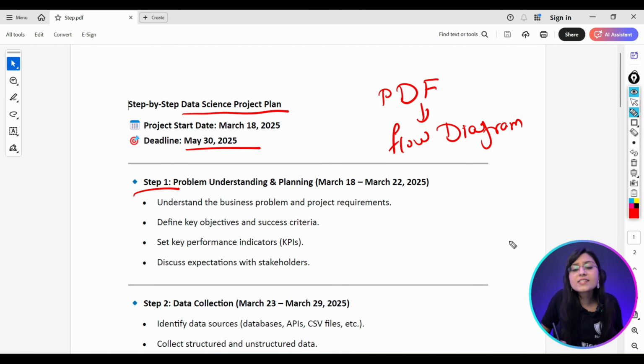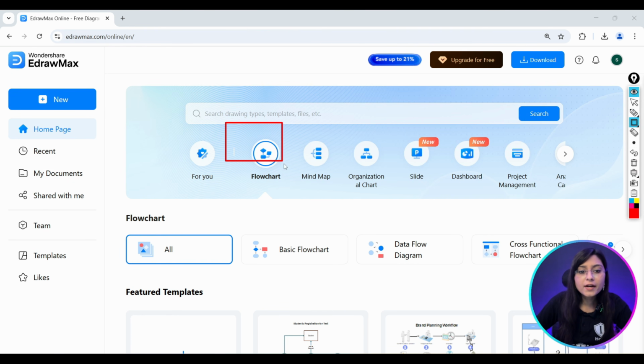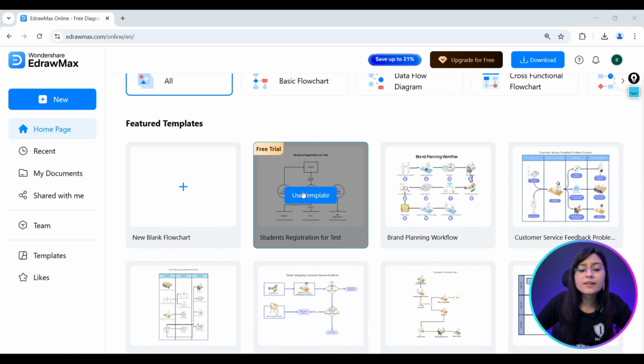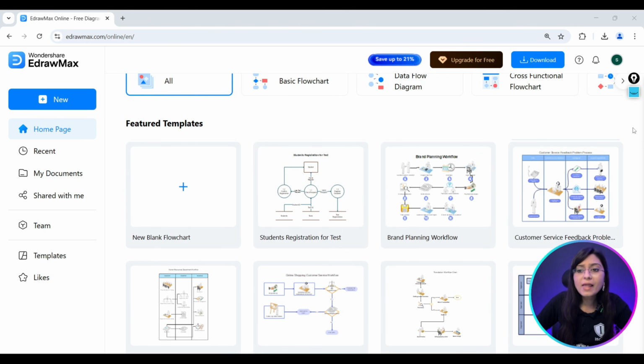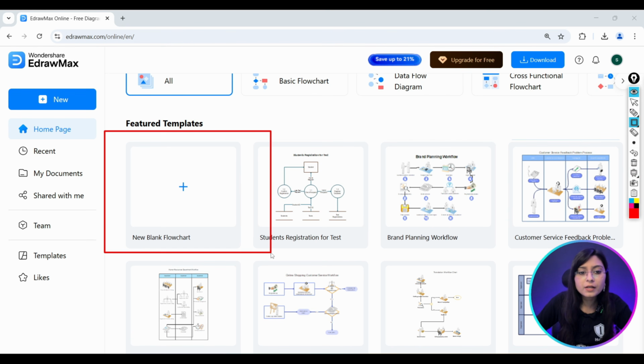So what I'll do is I'll go into the website of eDrawMax. For creating a flow chart, I will go here and click on the flow chart. And here I can see there are various amazing templates for creating the flow chart. Now I'd like to create a blank template. So here I can find that the blank template is already available here. So I'll just simply click on this.